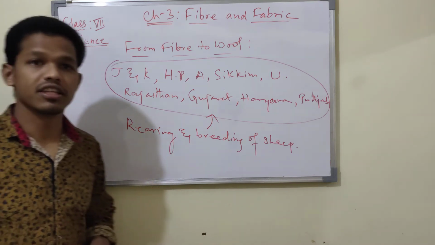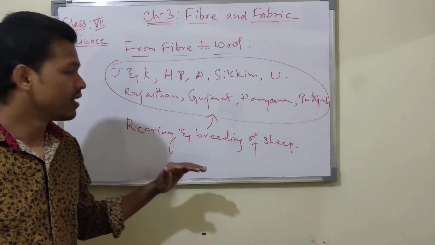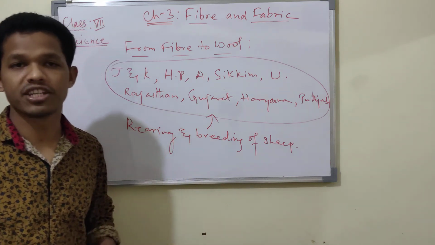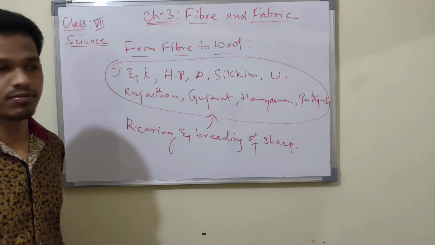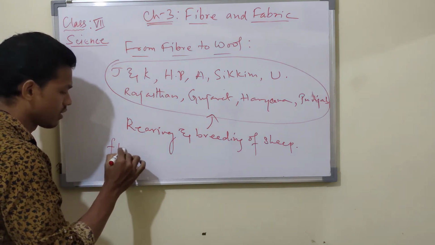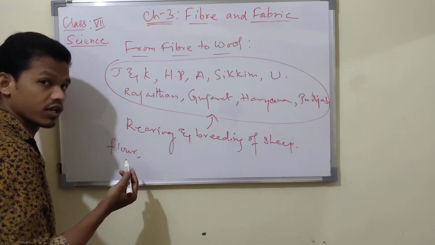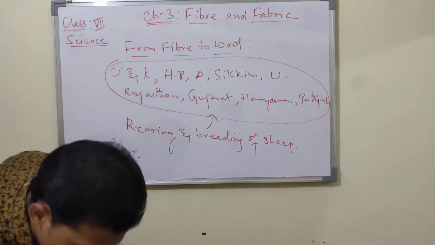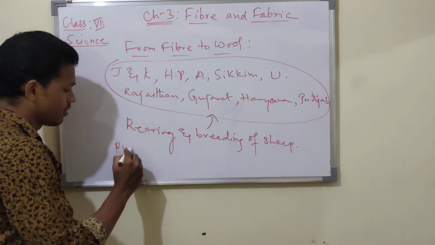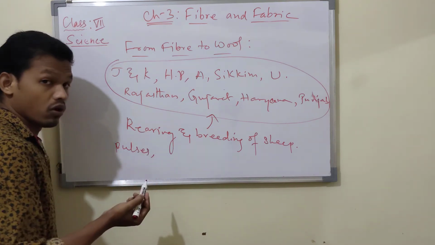Apart from this, these sheep are also fed a mixture of food, that is a mixture of flour, pulses, or even jowar.